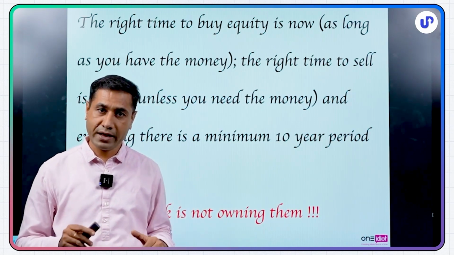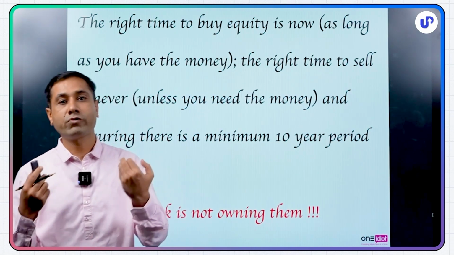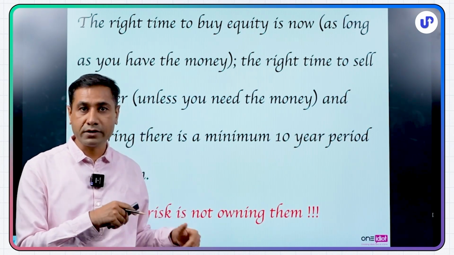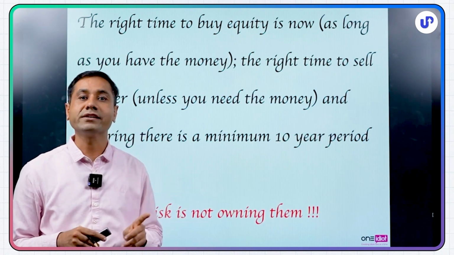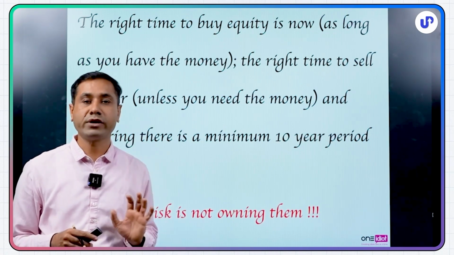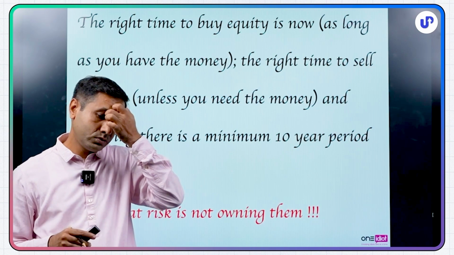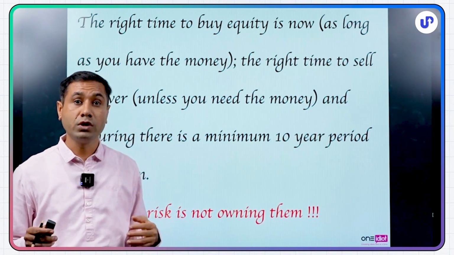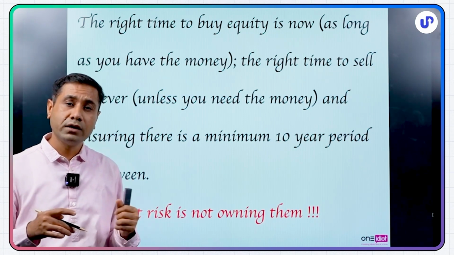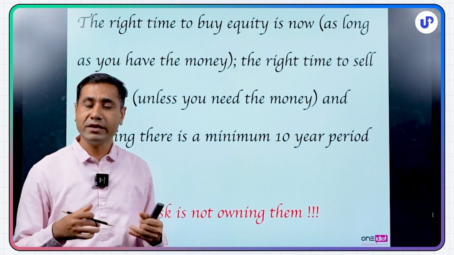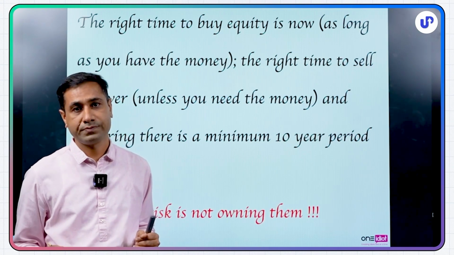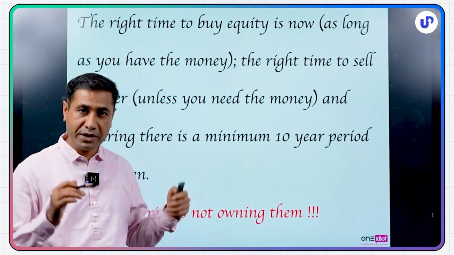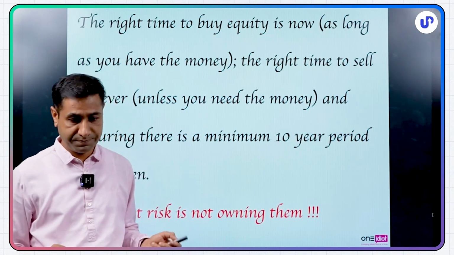Any money that you're putting today, if you've given it 10 years, you can withdraw whenever you want. You don't have to really see market conditions. Every installment that has gone into your corpus, wait for 10 years for that installment to play out, and then you can withdraw at any point of time. Okay? The greatest risk is not owning them. This is what most people do. We end up planning so much for timing, this and that, we actually lose the plot. Okay? Timing doesn't work. Remaining patient, staying invested is what works.